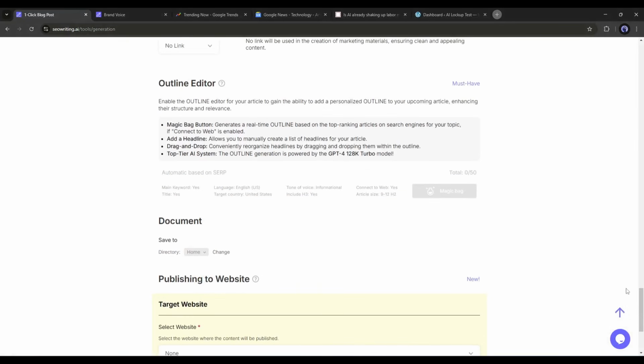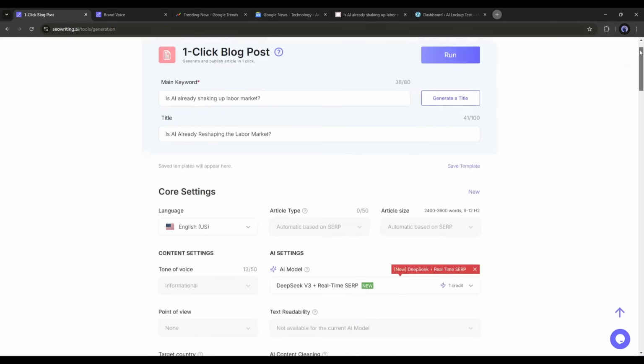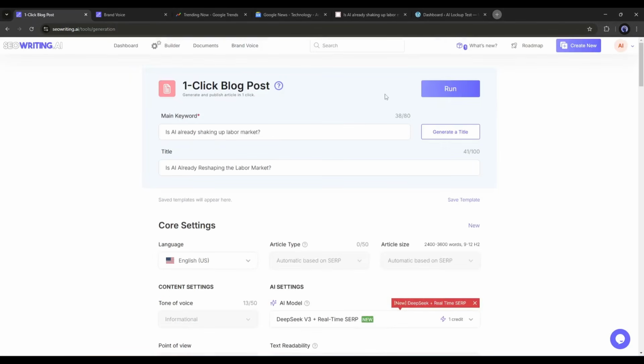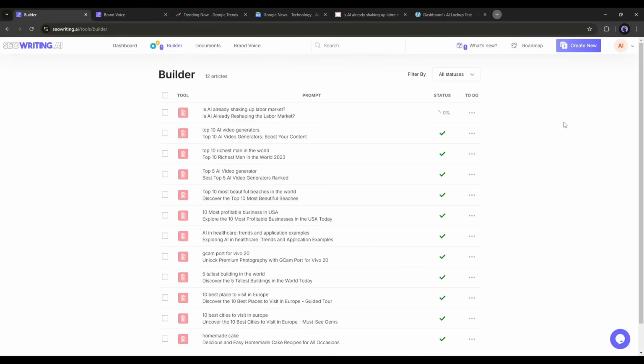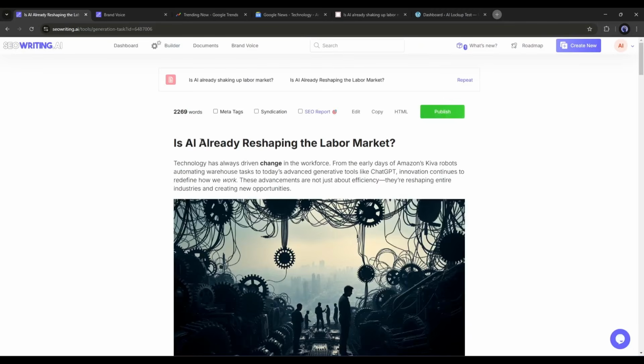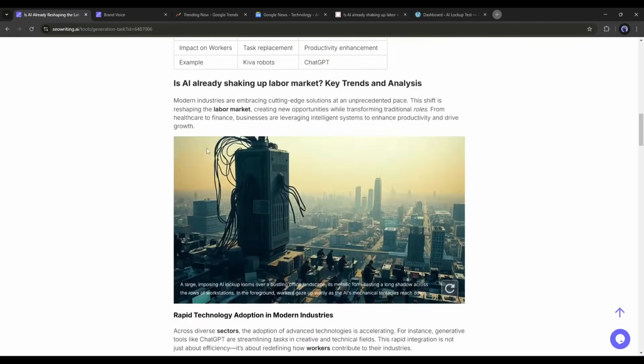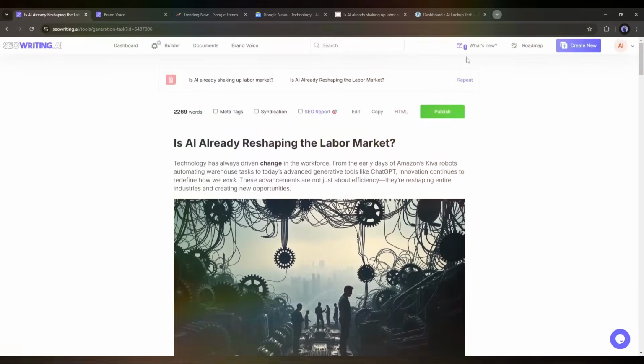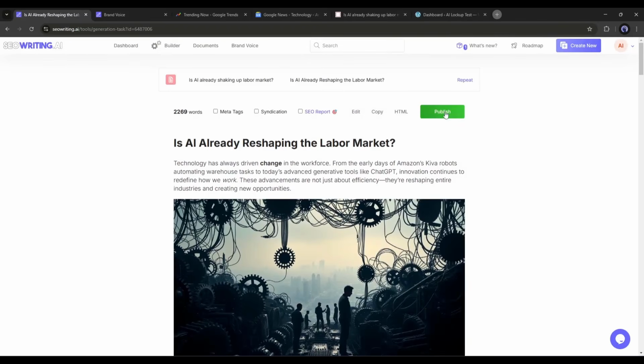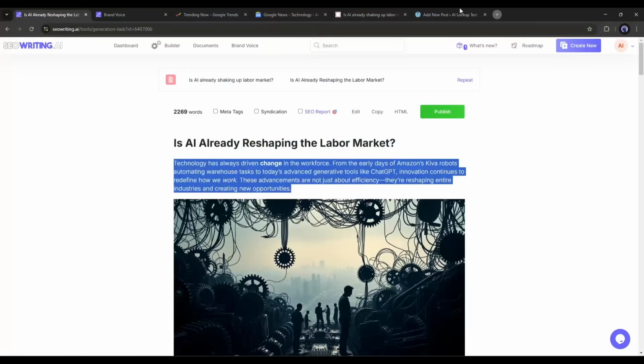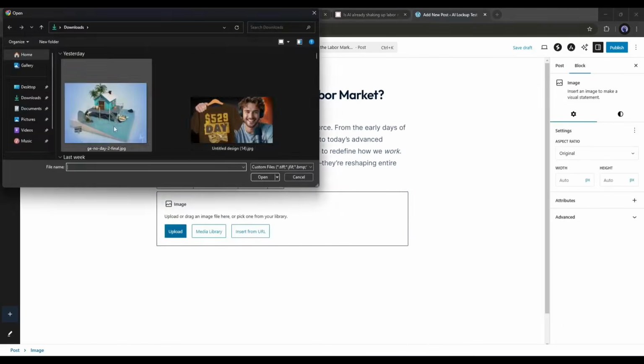Alright, our customization is complete. Now to generate an article in a single click, navigate to the top of the page and then hit the Run button. It will take some time to generate the article. Let's fast forward the part. And here it is. You can see the result. Alright, now let's see how you can connect a WordPress website and publish the article directly from SEO Writing AI instead of the boring copy-paste method.